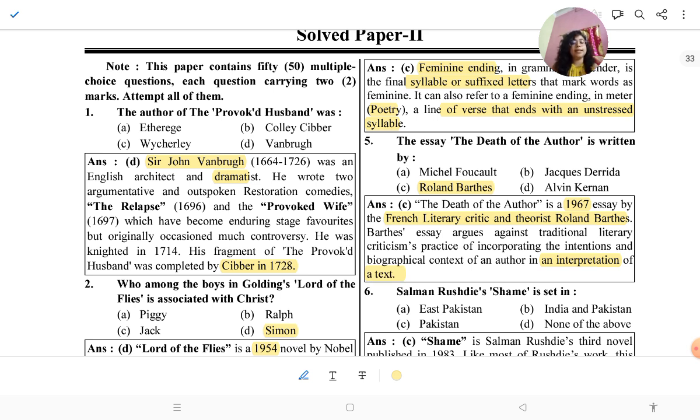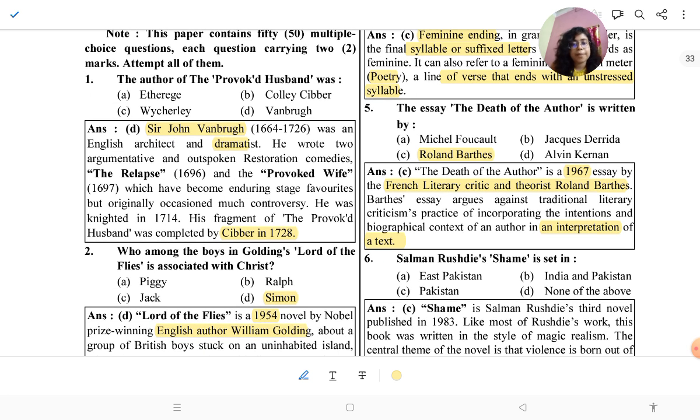So he said the death of the author. Here he argues against traditional literary criticism's practice of incorporating the intention, and the biographical context of the text: who is the writer, what is the background. So here he argues about that, and he totally rejects the biographical context of an author. It was written in 1967 by Roland Barthes.